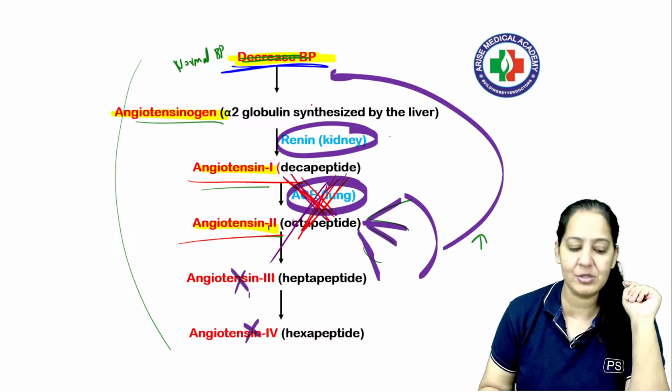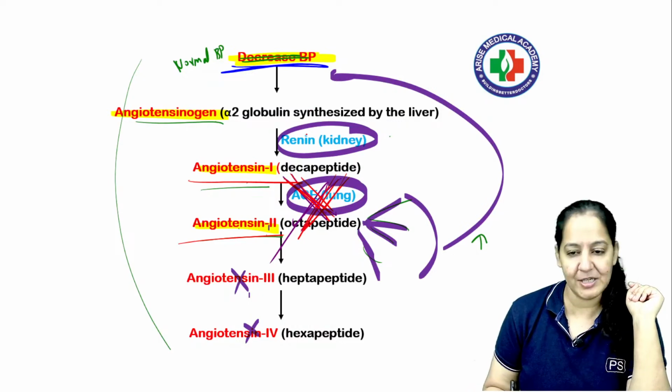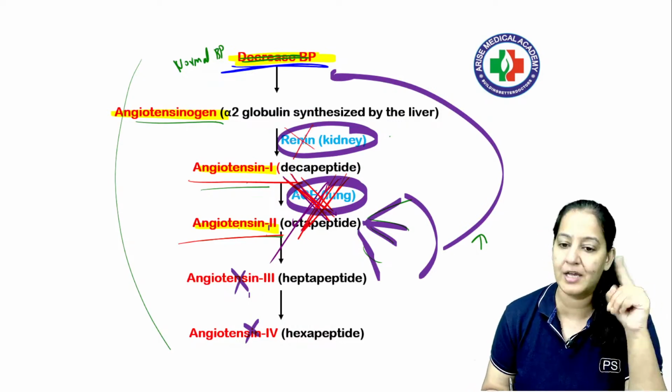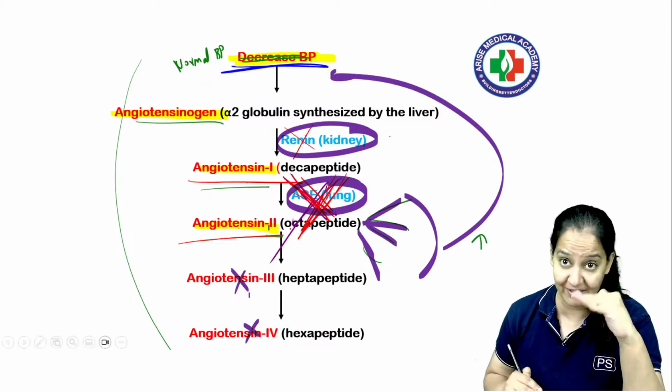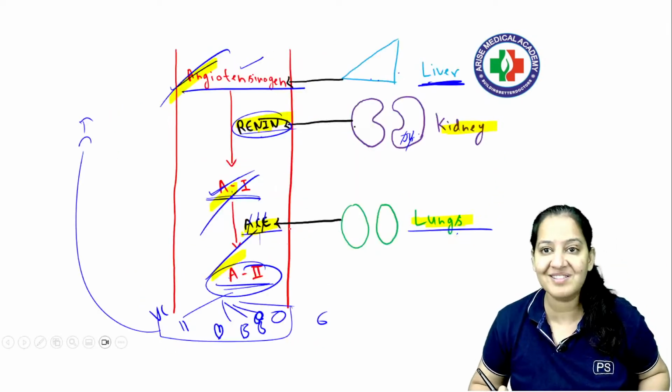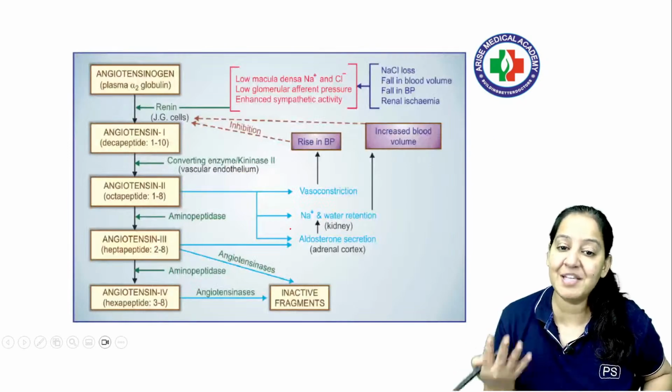Yes, renin inhibitors also we can give. Absolutely right. So renin inhibitors we can give. ACE inhibitors we can give. There are many levels we can block. But currently my topic of concern is ACE inhibitor. So this is an overview कि भाई ACE inhibitor लगता क्यों है?